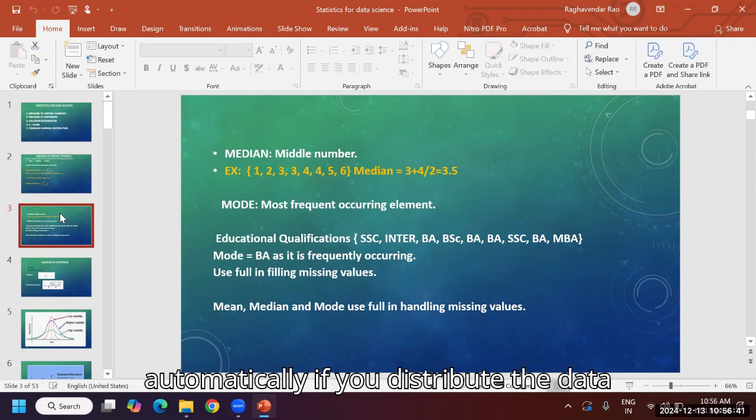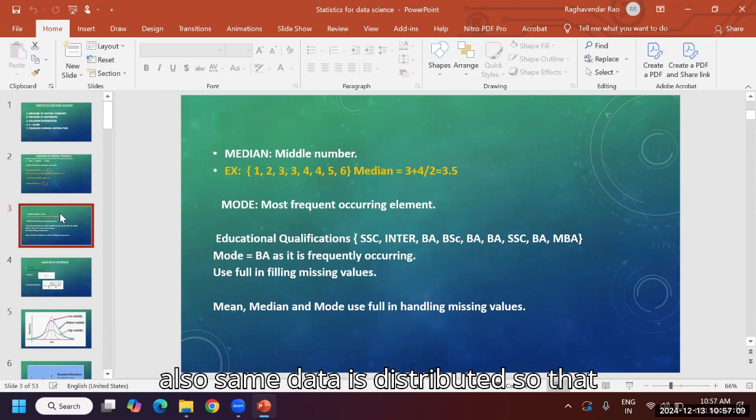So automatically, if you distribute the data, this curve will come. Mean and median are equal. 3.5 means from here to here, the same data is distributed as from here to here.